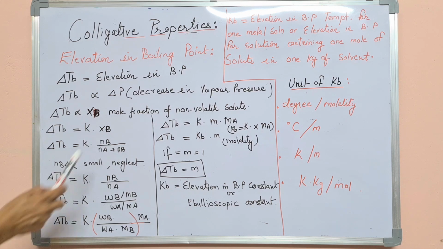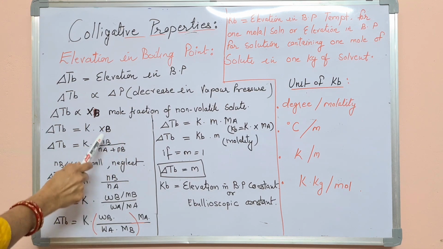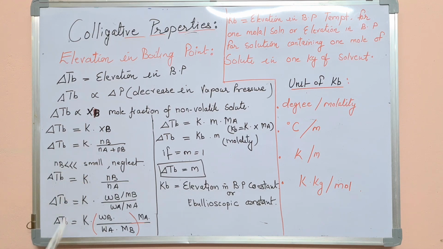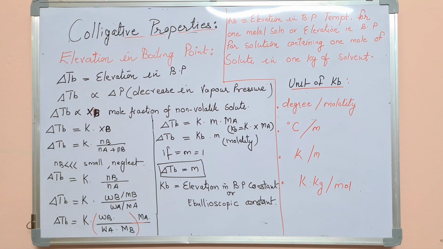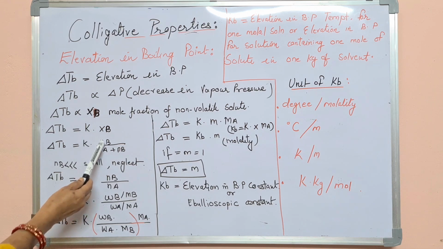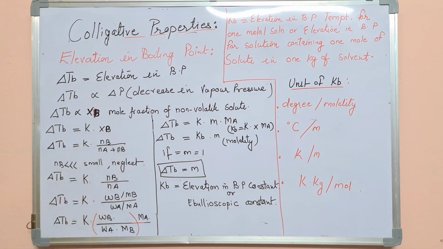Fine. So XB is the mole fraction of non-volatile solute. We have already studied what mole fraction is: the number of moles of the solute upon the total number of moles of the components present in the solution. As the solute is non-volatile, it is NB upon NA plus NB.